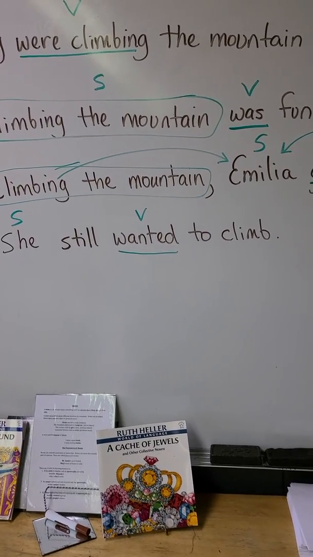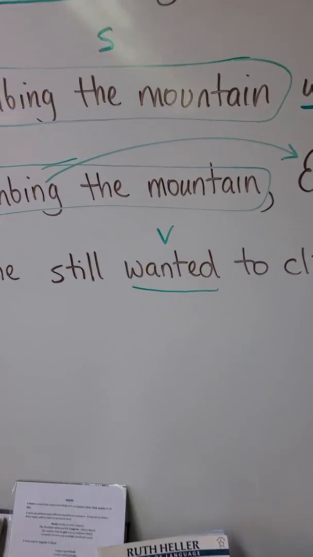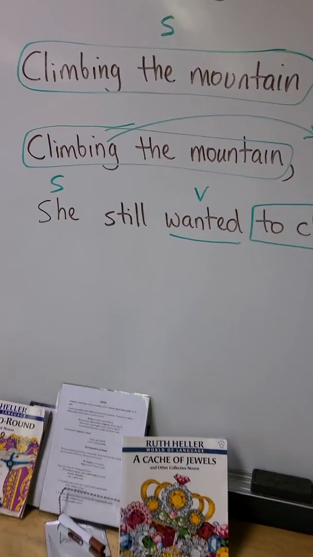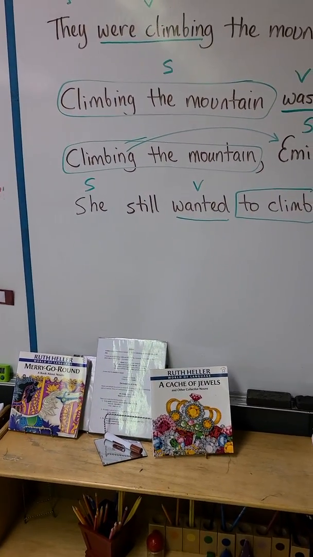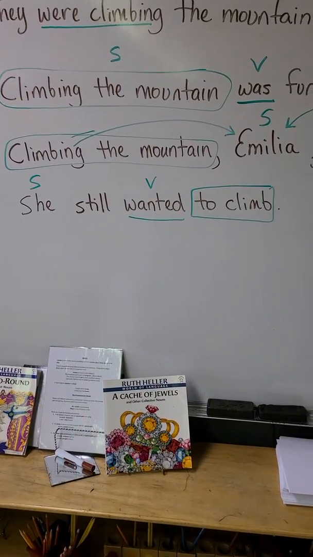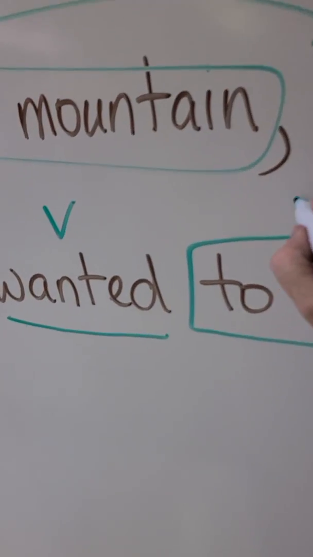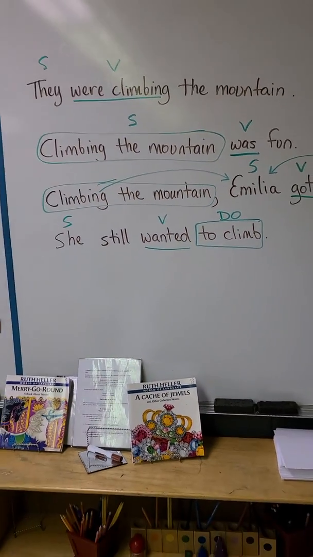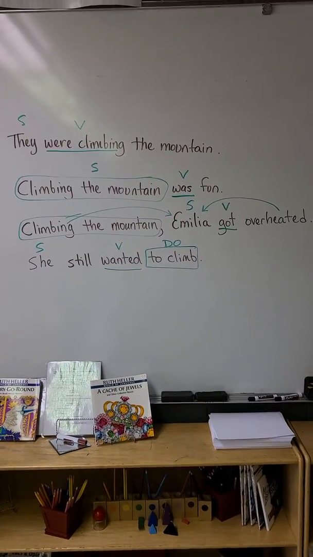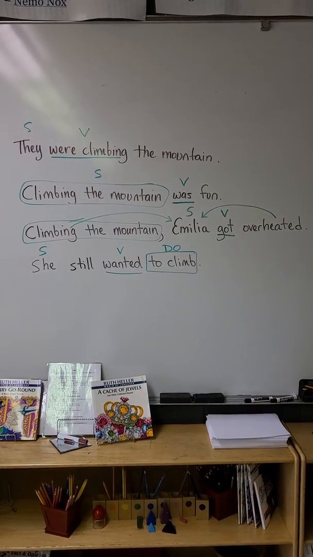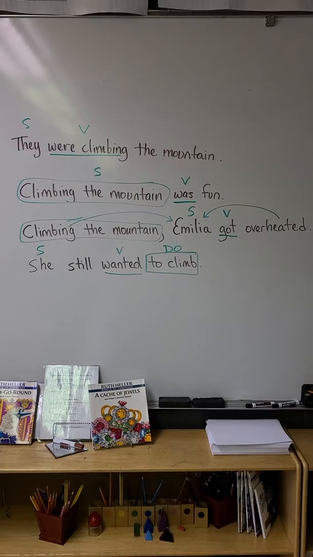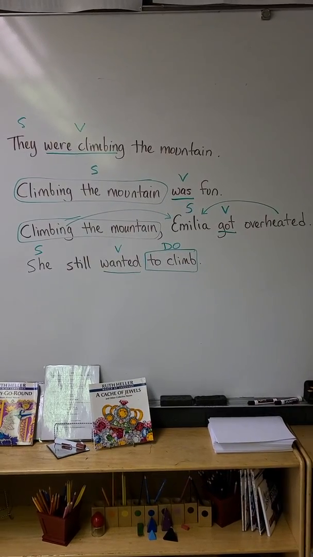Do you want to guess what to climb is? I like putting it this way. She wanted cookies. She wanted a puppy. She wanted to climb. It answers the question what after an action verb, and it is the direct object. So how did you do finding those verbs? Did you get them? Sometimes things look like verbs, but they're not verbs. And you have to be sure you found the main verb in the sentence.